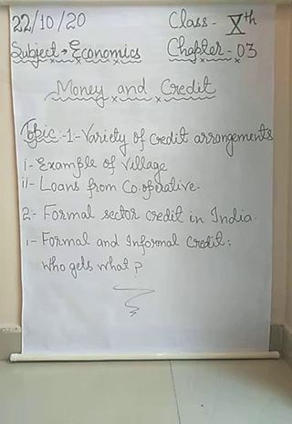Alright, understood? After that, today's last topic is formal and informal credit, who gets what. Okay?